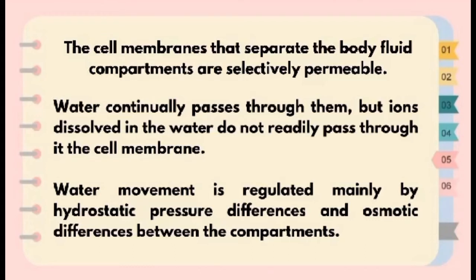For example, water moves across the wall of the capillary at the arterial end because the blood pressure there is great enough to force fluid into interstitial space. At the venous end of the capillary, the blood pressure is much lower, and fluid returns to the capillary because the osmotic pressure is higher inside the capillary than outside it.